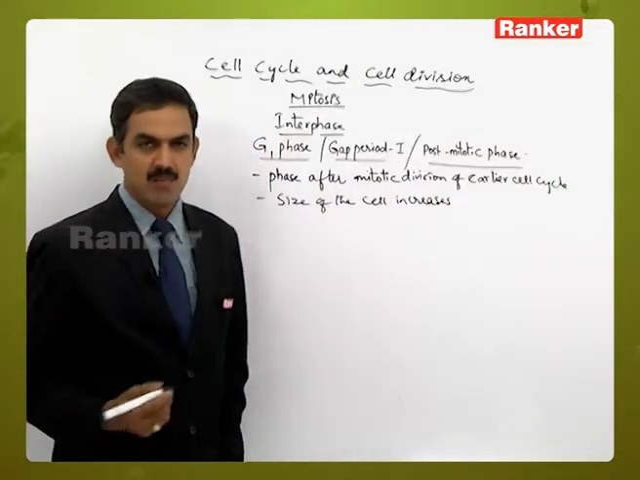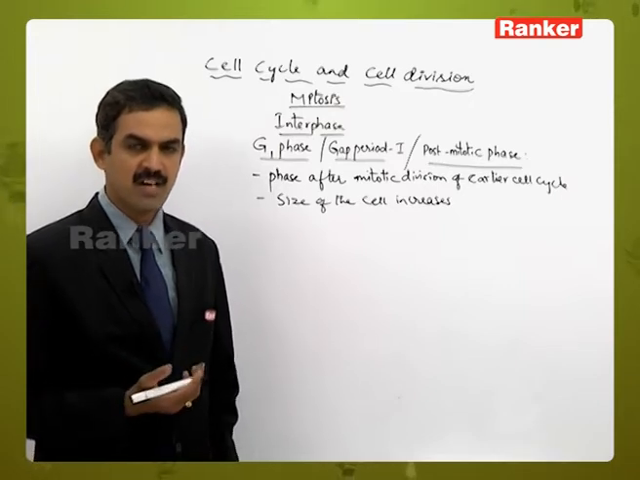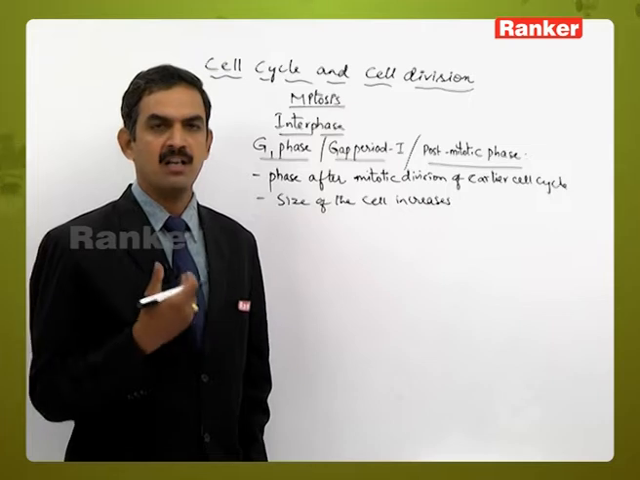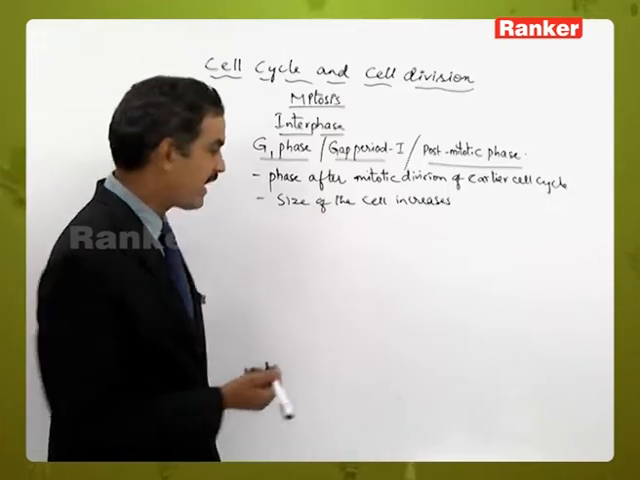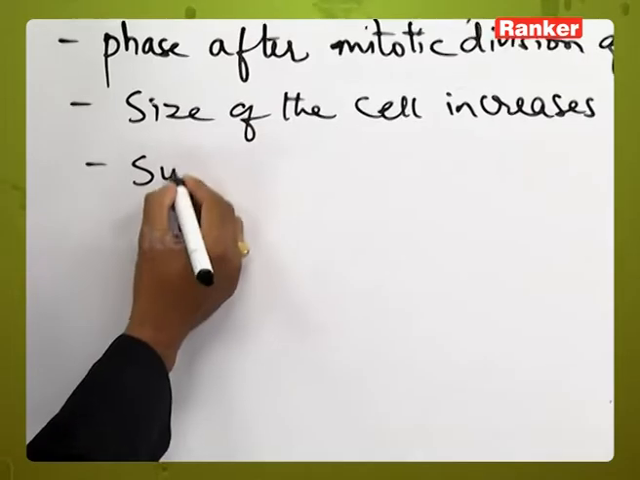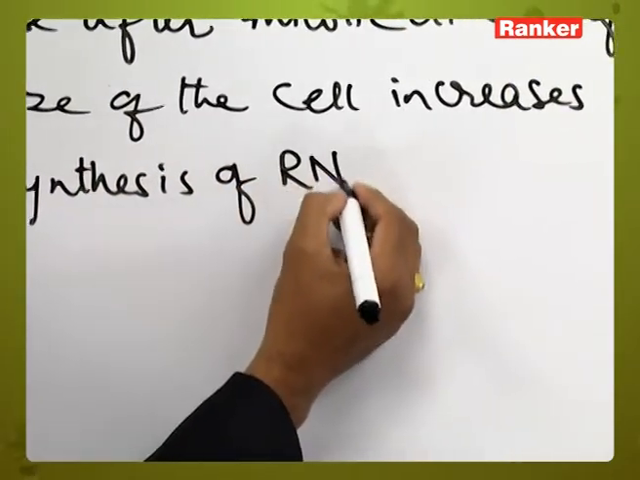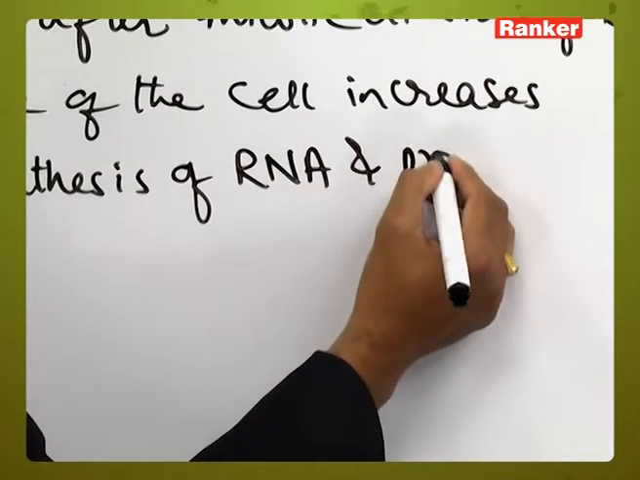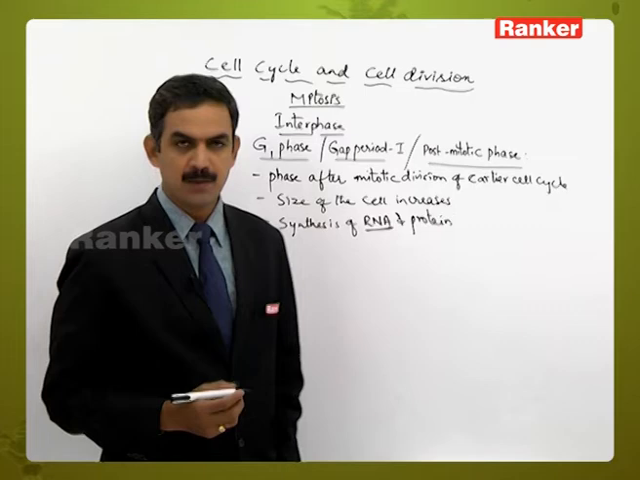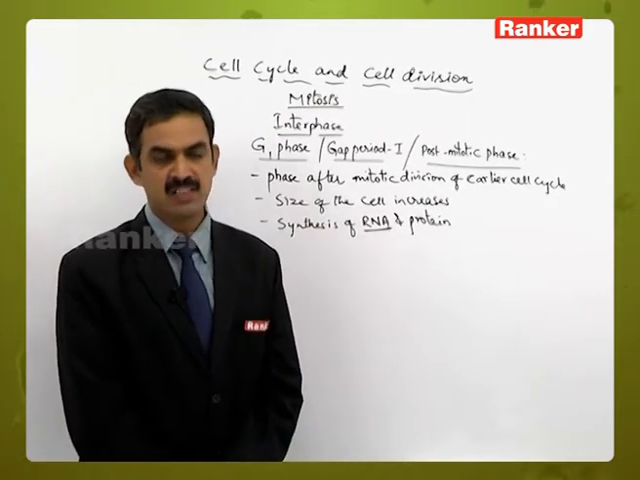And as the number of cell organelles has decreased because of the cell division, the new cell organelles which are required for various metabolic functions will all be reformed or regained, or increased in their number. Apart from that, the synthesis of RNA and proteins will be taking place during this stage. The synthesis of RNA, that means transcription, will take place. Synthesis of proteins, that is translation, will take place.